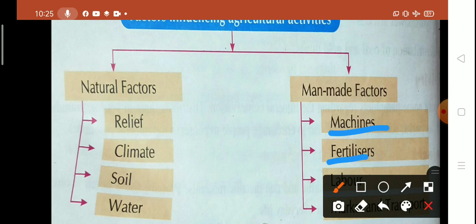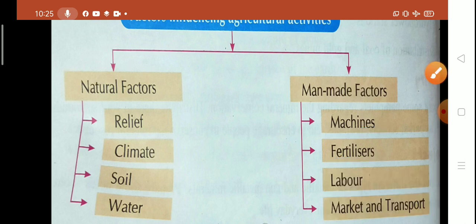Next, fertilizers. Both chemical fertilizers and biofertilizers are required to get more production in the farming sector. By using fertilizers, we will get a high production in comparison to other types of farming. So use of fertilizers enhances the fertility of soil and agriculture production. Why do we use fertilizer? To enhance the fertility of soil and for agriculture production.